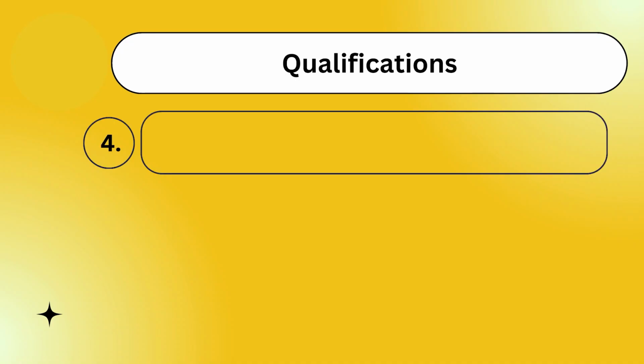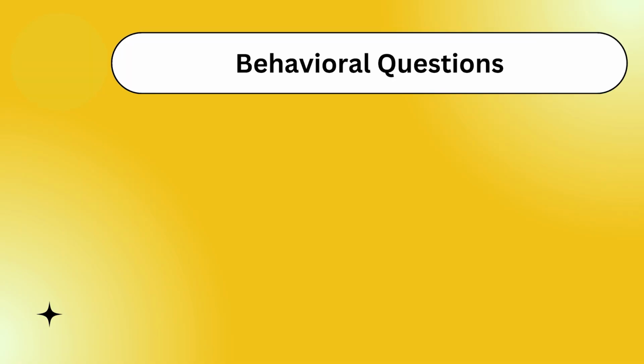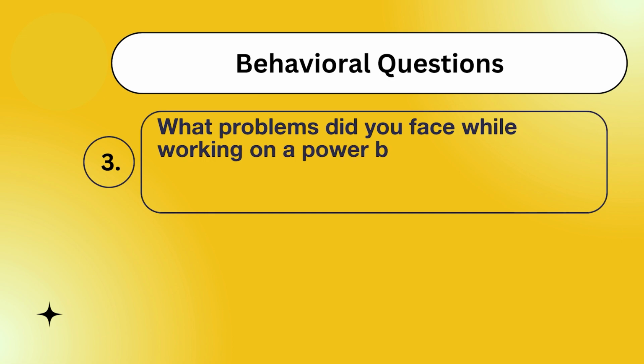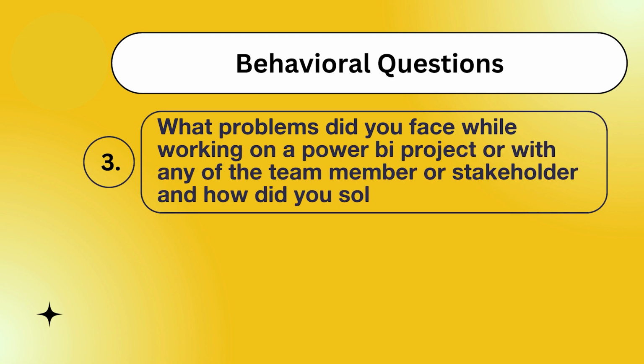Next statement is excellent analytical and problem solving skills. So this can again be an HR or behavioral question, because they are asking about your analytical and problem solving skills. Here is what they can ask you based on this point. What problems did you face while working on a Power BI project or with any team member or stakeholder, and how did you solve that? In this question, they are trying to evaluate your problem solving skills and also your conflict resolution skills.